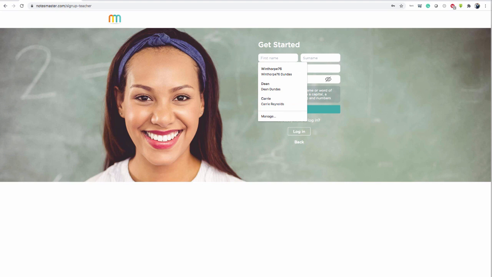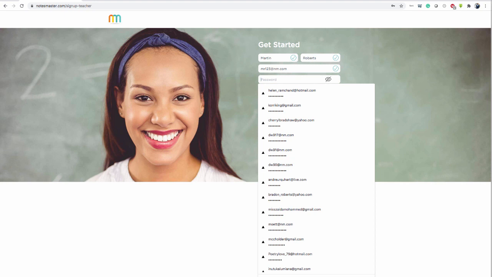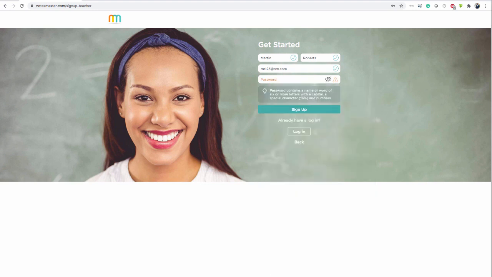Let's put a name in. So let's call my name Martin Roberts. Let's go with that. Put in your email address. I'll just put one in here. This is the email address that you will use to log into the platform. It can be your Gmail, your Hotmail, your work email, your school email, just something that you use regularly, and a password. This password is specific to the platform.